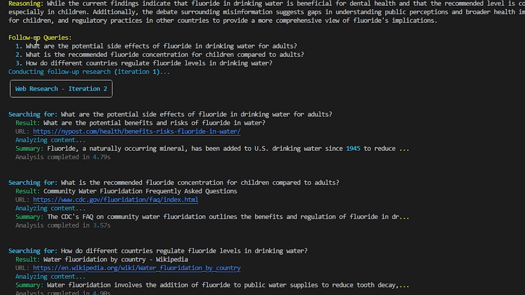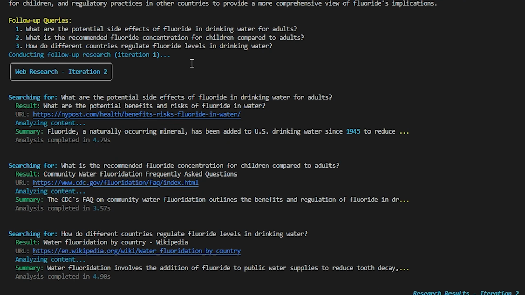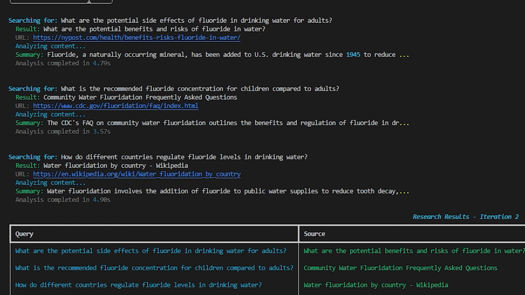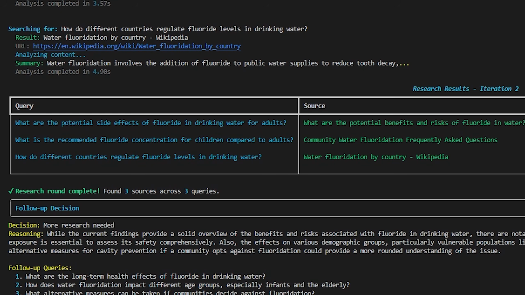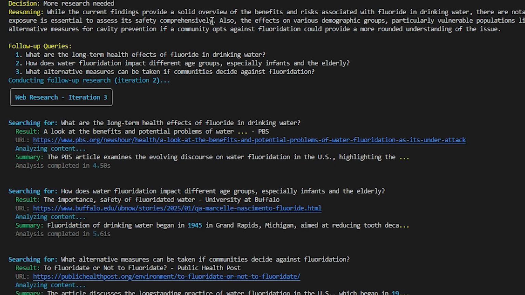So here's the follow-up queries. What are the potential side effects of fluoride in drinking water for adults? What is the recommended fluoride concentration for children compared to adults? And such. So this will go on to stage 2 or iteration 2 of the same process. It'll go through every single query, find a website for it, summarize it, and compile it together. And now it's going to decide again, does it have more questions it wants to ask? Or does it have enough information to make a final report already?